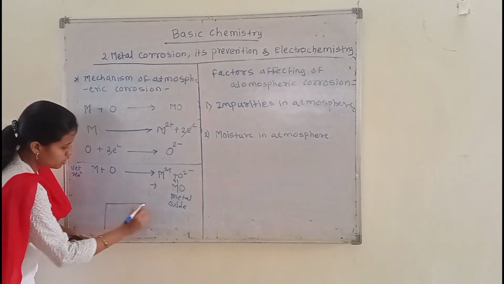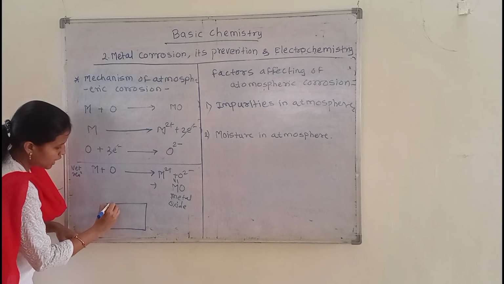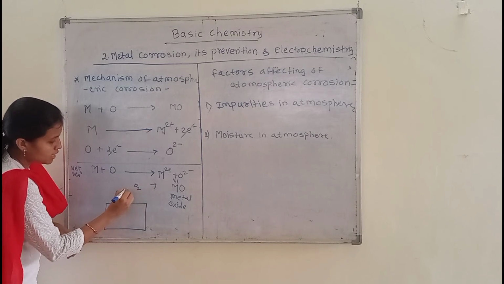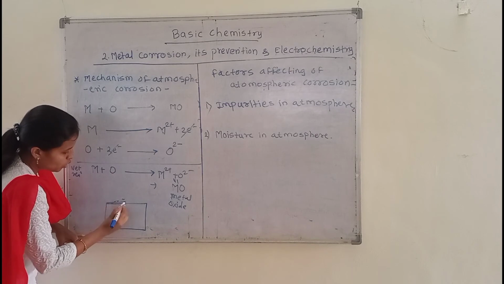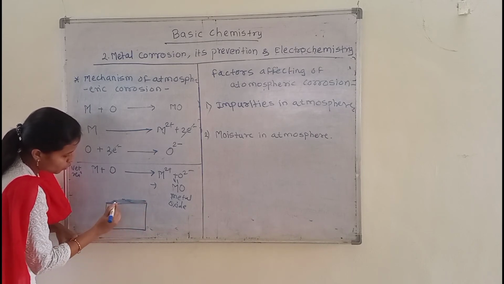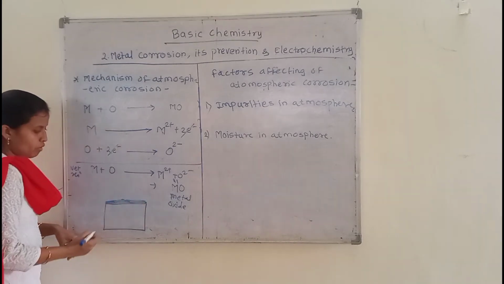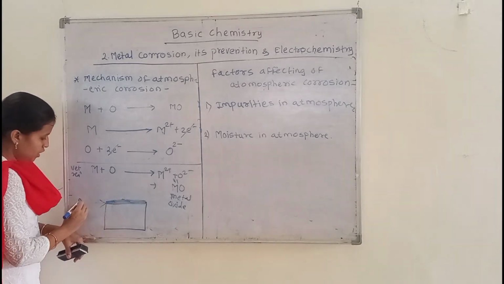So in these reactions, the metal surface loses electrons on its surface, and oxygen present in the atmosphere accepts these electrons, and the metal oxide film is formed on the surface of the metal. This film is formed on the surface of the metal, meaning the corrosion of the metal is carried out.